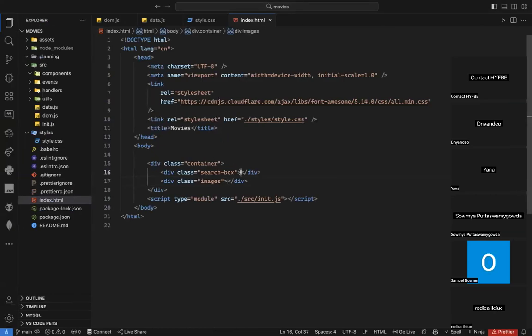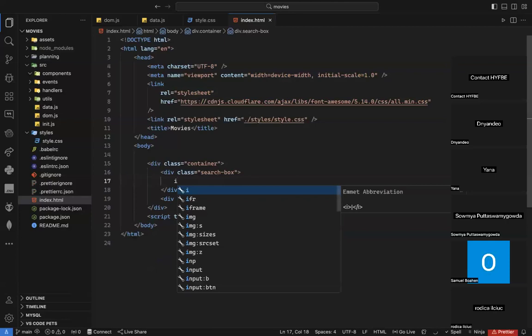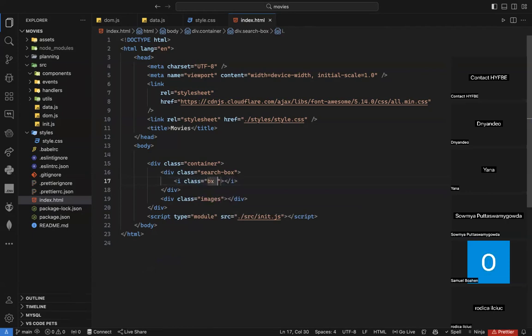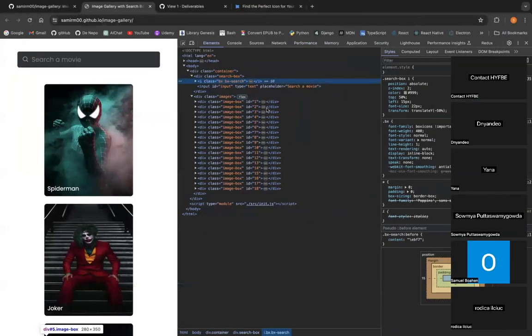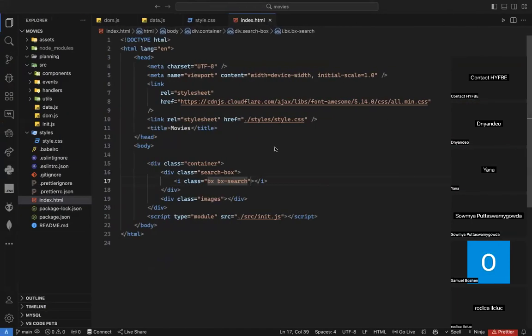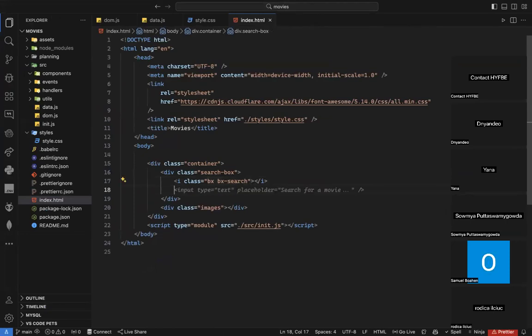So what I can do here is create the Font Awesome icon, and I just say I with class BX search, if I'm not mistaken. Now I need to add my input here. My input has an ID input, type text, and a placeholder. So I can just say input type text, placeholder search for a movie, and I need to give it an ID as well. The ID is just to select it in JavaScript. I will name it input. And voila, that's simply my element.